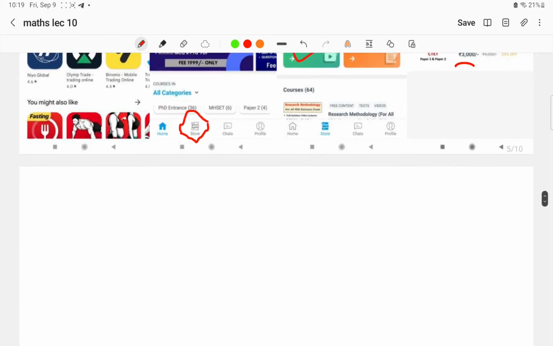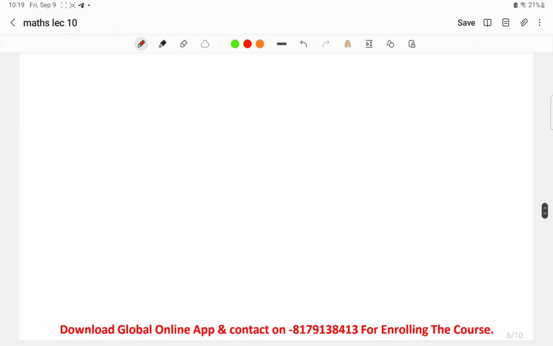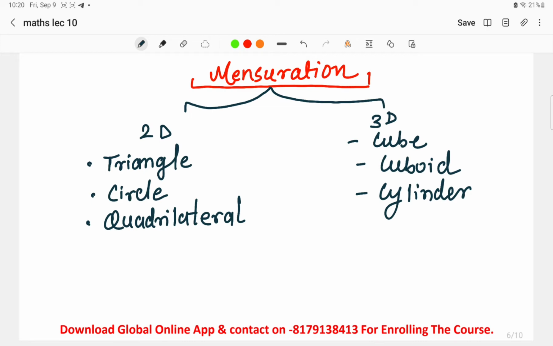Now, in today's lecture we'll be discussing mensuration part number 2. In yesterday's lecture, we discussed 2D and 3D structures. In 2D we saw the triangle, circle, and quadrilateral. In quadrilaterals we saw structures like square, rectangle, rhombus, parallelogram, and trapezium. Moving on to the 3D structures, today we'll discuss cube, cuboid, and cylinder.